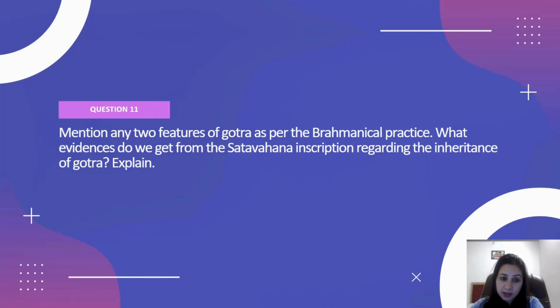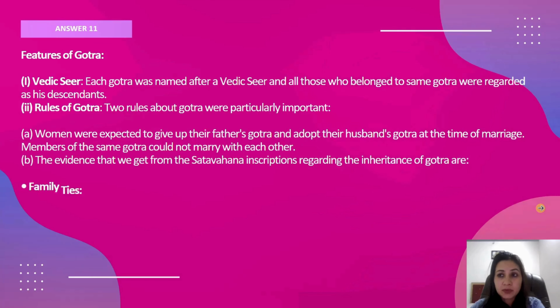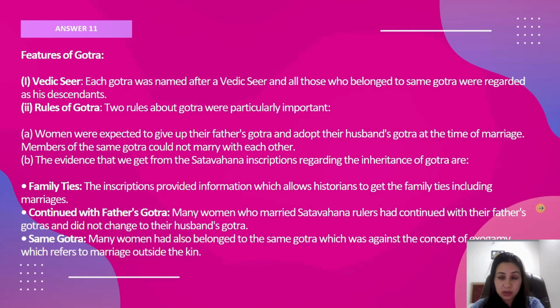Now, this is a very important question: what are the features of Gotra? Before you write down the features of Gotra, you must write down what Gotra is. What evidence do we find from the Satavahana inscriptions regarding the inheritance of Gotra? Explain. Satavahanas are also exceptions to so many things. For example, Kshatriyas were the warriors, and kings were considered to be from Kshatriya families only. But the Satavahanas, in spite of being Brahmins, became rulers. So the Satavahanas stand as exceptions in many cases, right? The second case we'll go through when we come to this answer.